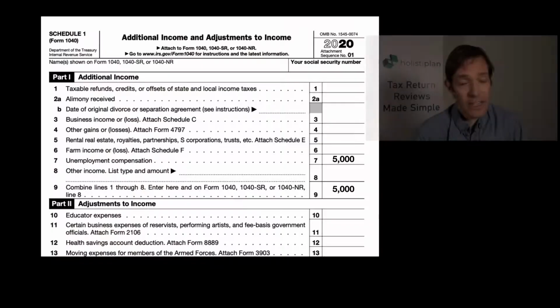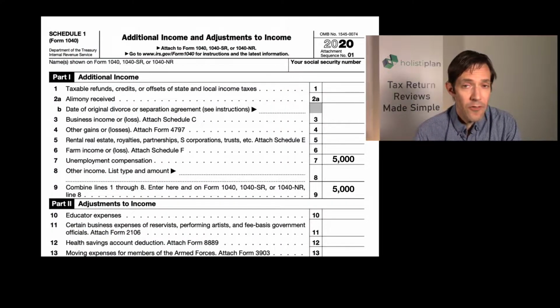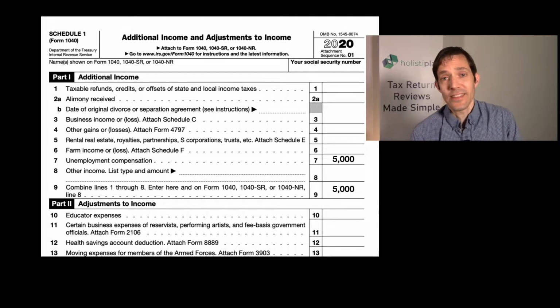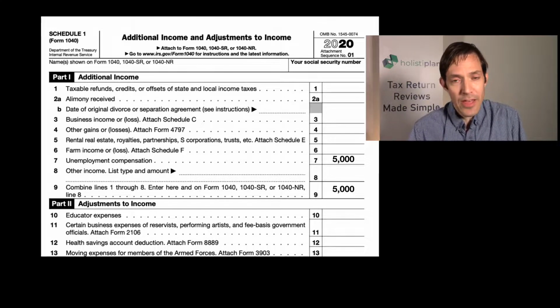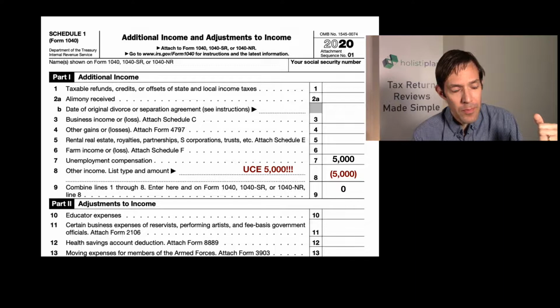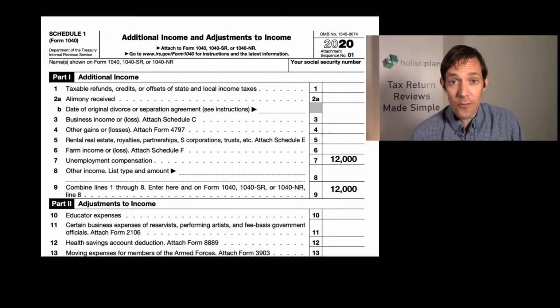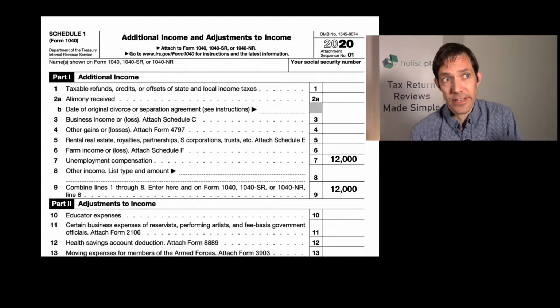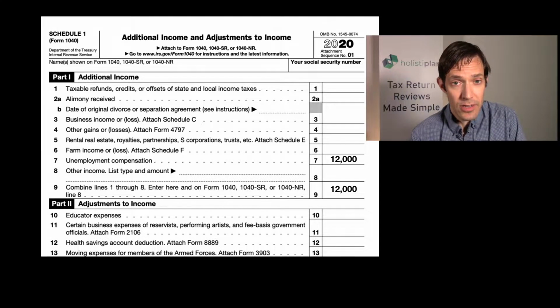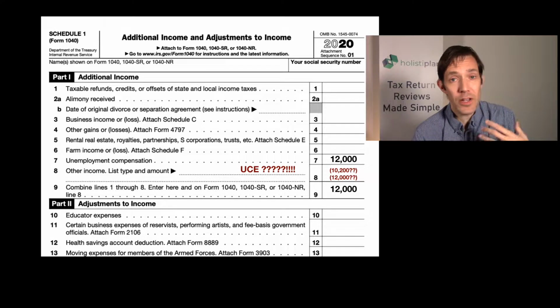An educated guess, why is that? Well, in some cases it's really easy. Like if the total unemployment compensation is $5,000, well, that's less than the $10,200, so we know that the amount that could have been excluded is $5,000. But if the total unemployment compensation is $13,000 or $12,000 for a filing joint return, well, I don't know, was that one person, in which case $10,200 could have been excluded? Or is it two people, each receiving unemployment, in which case possibly the whole thing could have been? We don't know that, and honestly, it's impossible to tell that from the tax return.